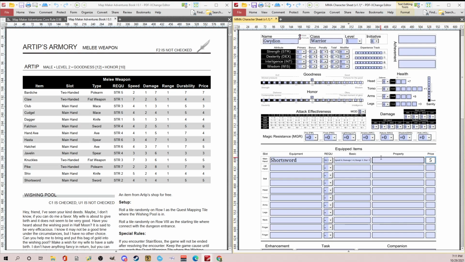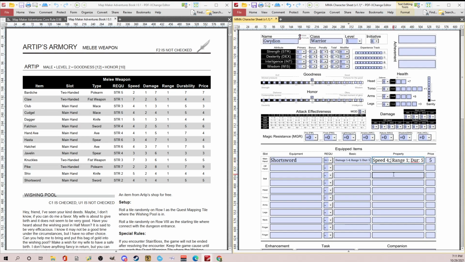I guess for properties, I'm not sure exactly how he'd want this, but I can do this. I'll put speed 4. Maybe we'll do damage in there, and then we'll do property.